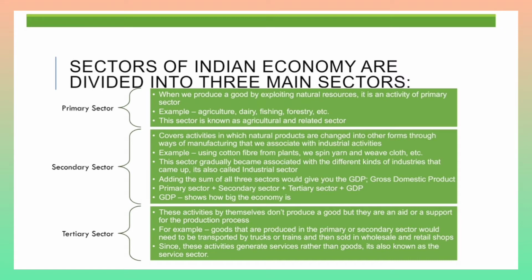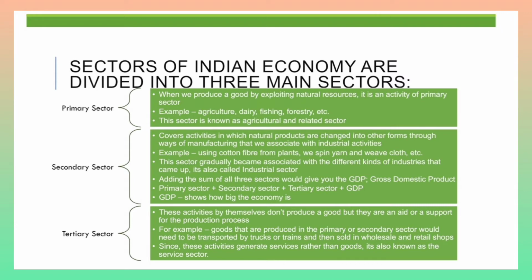Now let's come on to the tertiary sector, that is the third sector. The tertiary sector includes all the activities that may not include the production of goods, but they are an aid and support for the production process. For example, the goods that are produced in the primary and the secondary sector need to be transported by trucks or trains, and then they need to be sold in the wholesale or retail shops, right?